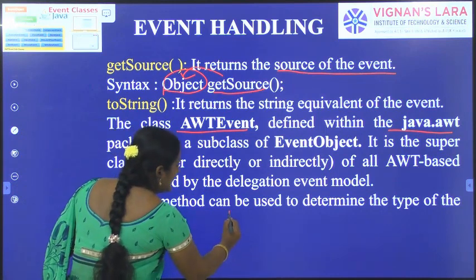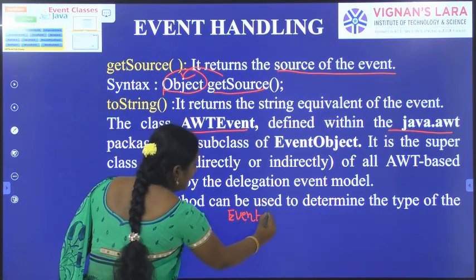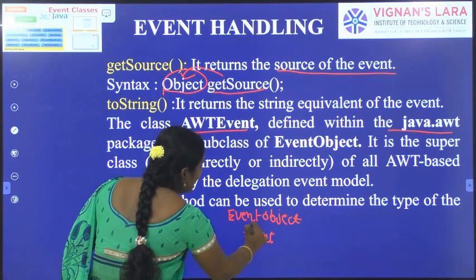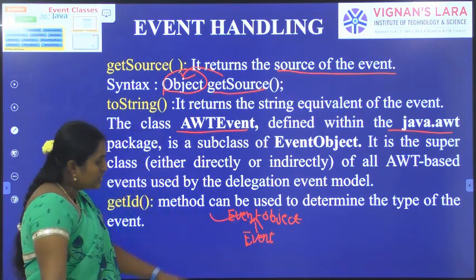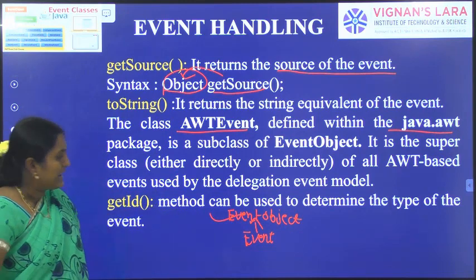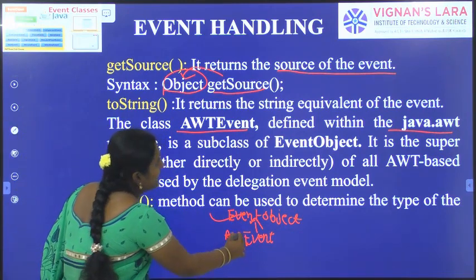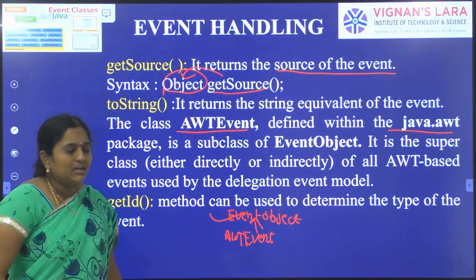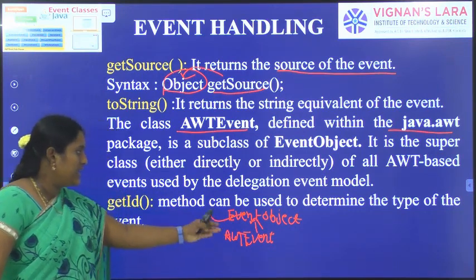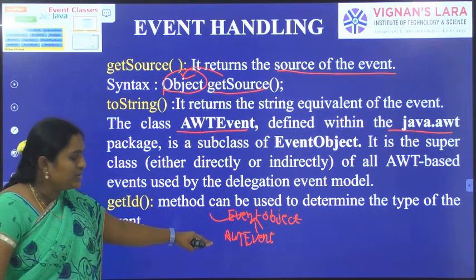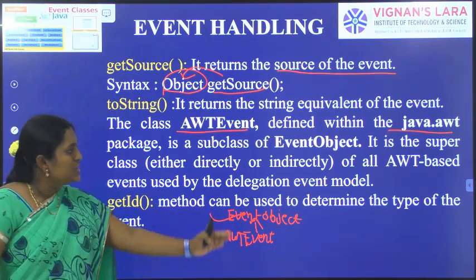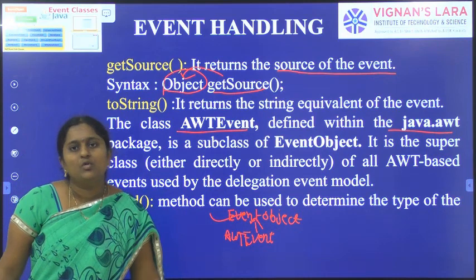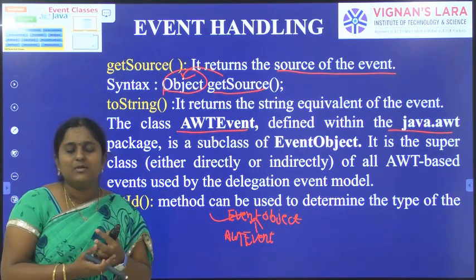EventObject is the superclass, and AWTEvent is the subclass of EventObject. So in Java, AWTEvent is a subclass of the EventObject class. AWTEvent is directly derived from the EventObject class. Directly or indirectly, it is the superclass for all other AWT based events used by the delegation event model. So all AWT events can be used in the delegation model.